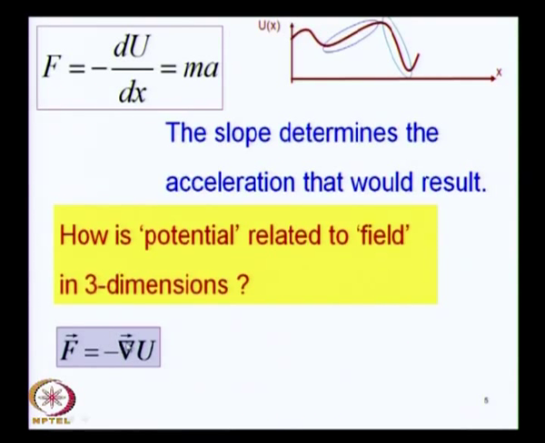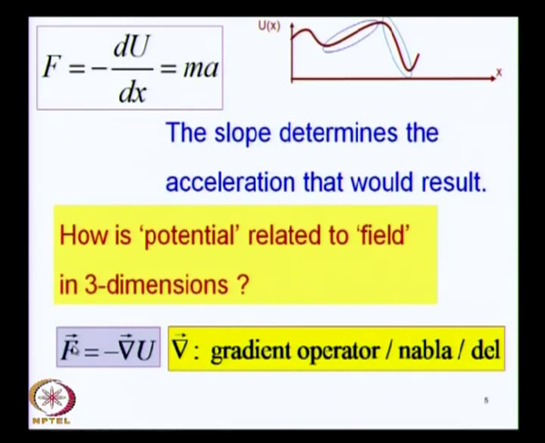So, this operator, this triangle letter which is read as a gradient, this operates on the potential which is a scalar function, and the result of this operation together with this negative sign will give you the force. So, this is our definition of a gradient.